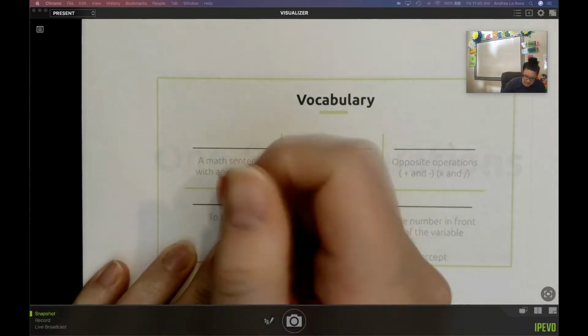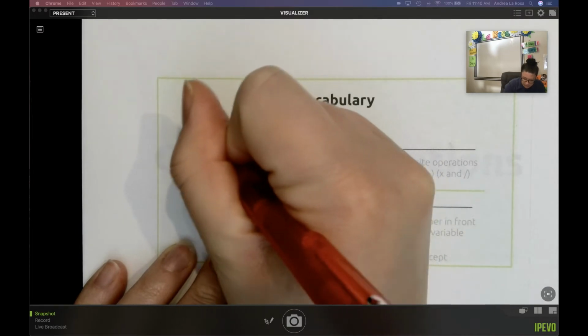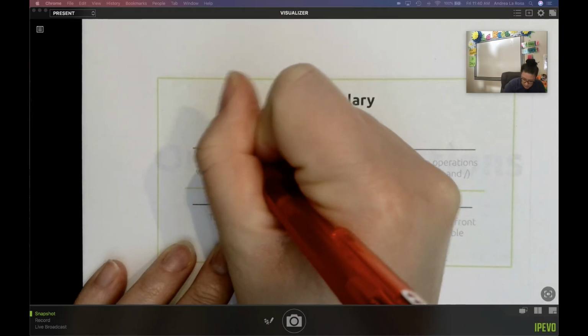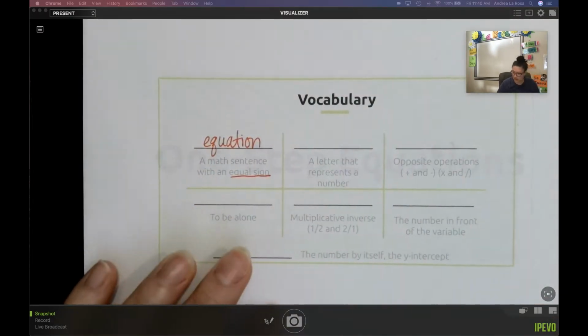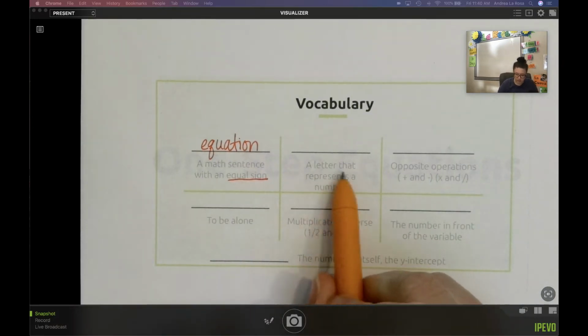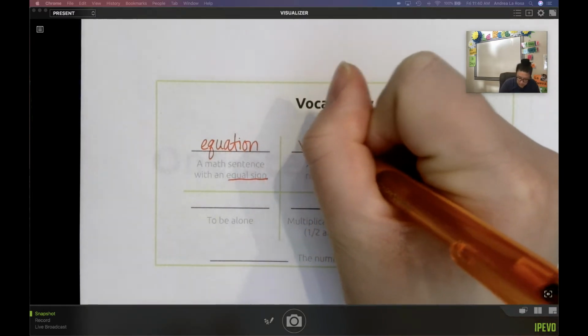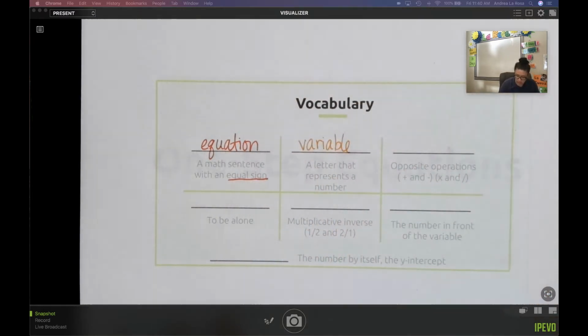The first one is a math sentence with an equal sign. That is an equation. The next word, a letter that represents a number, is a variable. Those first two words are probably familiar to most of us.